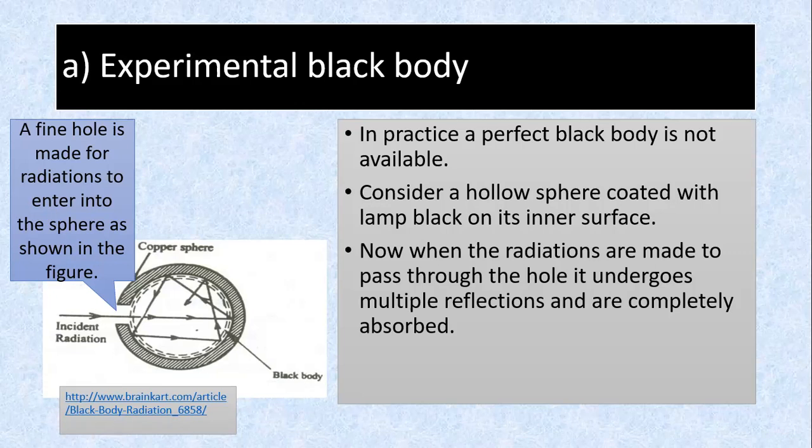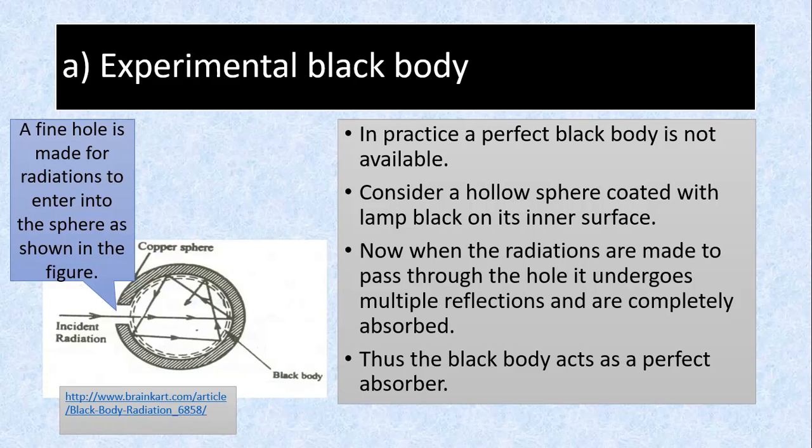They absorb the radiation. So the radiation goes in. It usually won't go in normally. It will go in at different angles, and then it will be reflected inside, multiple reflections, and then finally absorbed in the body. Thus, a black body acts as a perfect absorber. That's what we want. Experimentally, that's our black body, a hollow copper sphere. So in real life, there's no perfect black body. The earlier one was theoretical, just in a physicist's mind only. What we want.